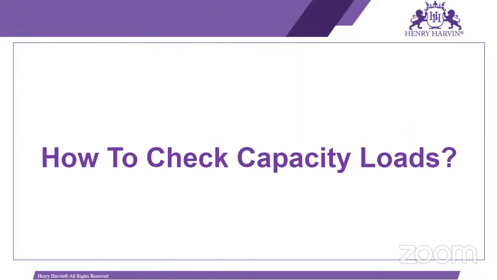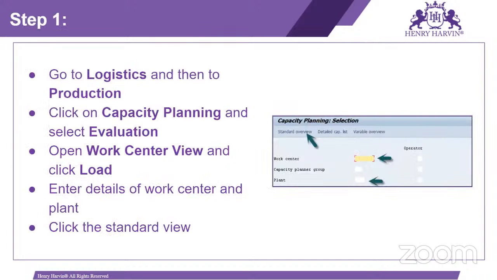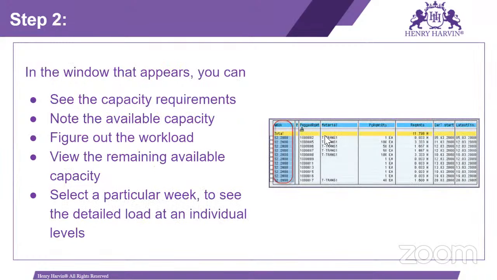So how to check capacity load? In CM01, this is a screen from SAP, CM01. We have to enter the work center name and the plant. Based on that, we can check what requirements are available. For example, see the requirements there, what the sequence is, the early start and early finish dates, what the planned orders are, and what the materials are. Okay, so by using CM01, we can check the capacity.